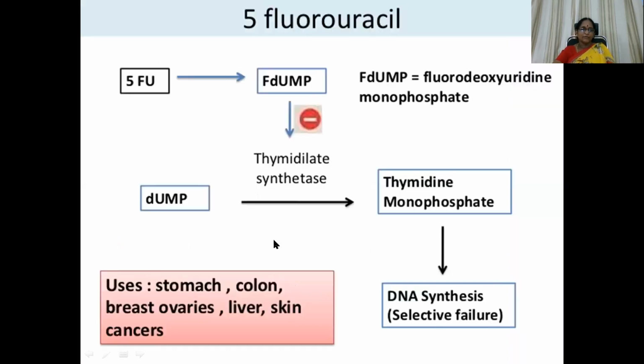Here you can see the mechanism of action. 5-fluorouracil gets converted into FdUMP, fluorodeoxyuridine monophosphate. This takes the help of thymidylate synthetase. So it acts on this enzyme, and dUMP is converted into thymidine monophosphate. Here the 5-fluorouracil molecule is going to block this pathway. So thymidine monophosphates are not formed, and DNA synthesis will not occur. They are used in the management of stomach, colon, breast, ovary, liver, and skin cancers.